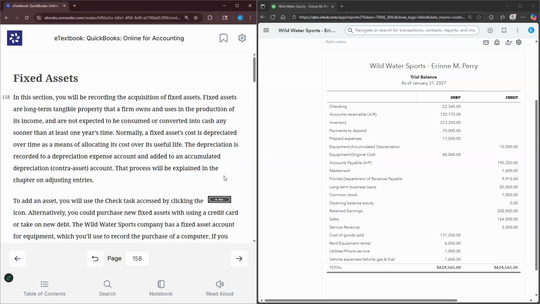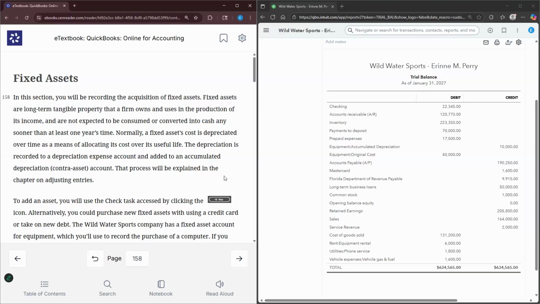Normally, a fixed asset's cost is going to be depreciated over time as a means of allocating its cost over its useful life. So in accounting, depreciation does not necessarily just reflect the loss of value, but depreciation is essentially allocating the cost over its useful life. So let's say we have an equipment and we pay $10,000 for the equipment and we anticipate that it's going to last in the business for 5 years. What we do is we allocate that $10,000 that was spent in year one over the next 5 years. So that's essentially what depreciation is, because long after the 5 years, you could probably still use that equipment.